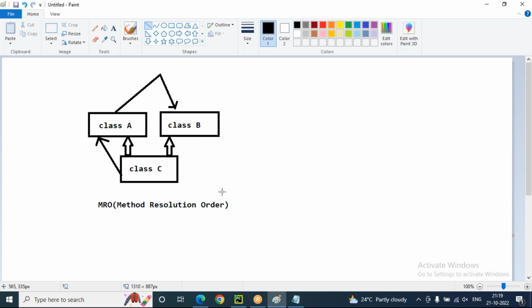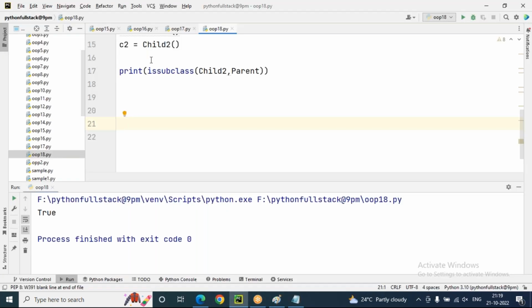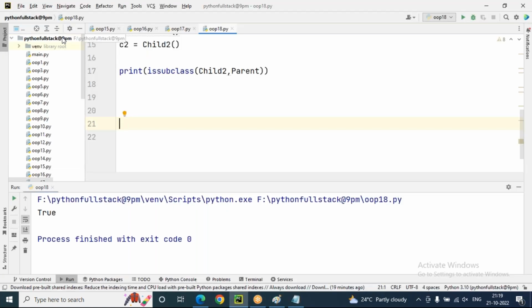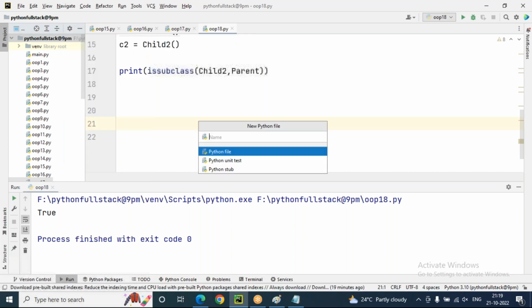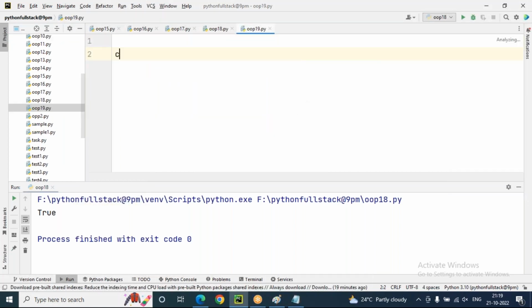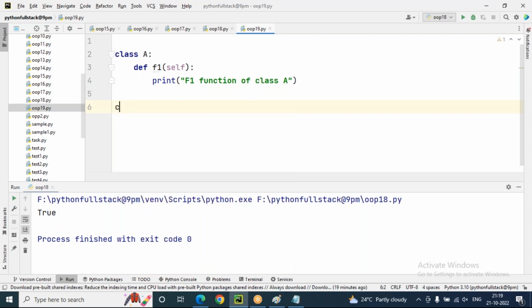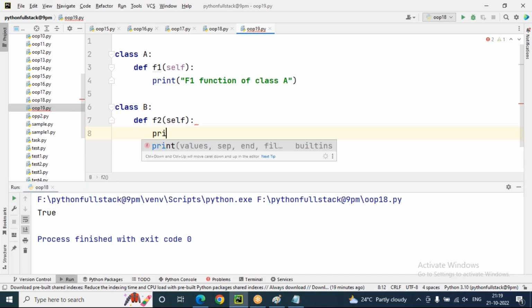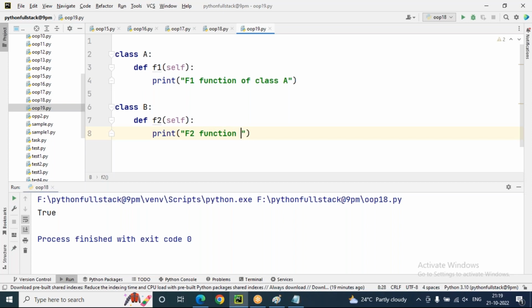Now let's try to implement the logic. So here I'm creating one more class, that is object-oriented programming 19. Let's implement class A. The F1 function is there. Inside this, I'm just printing F1 function of class A. I'm creating one more class, that is B. Def F2 function I'm taking inside the B. Let's print F2 function of class B.